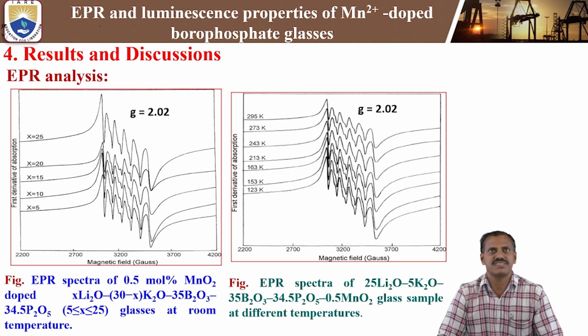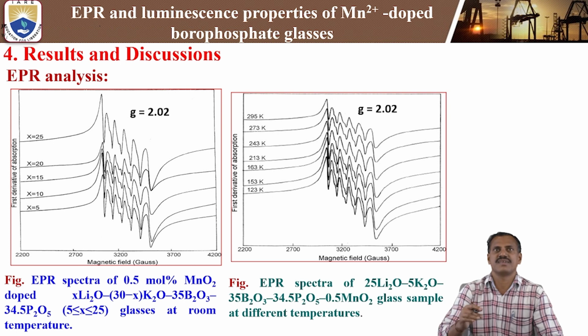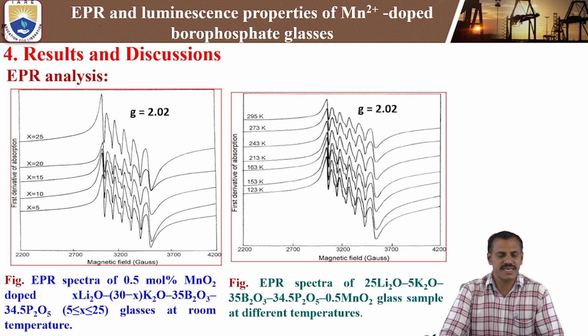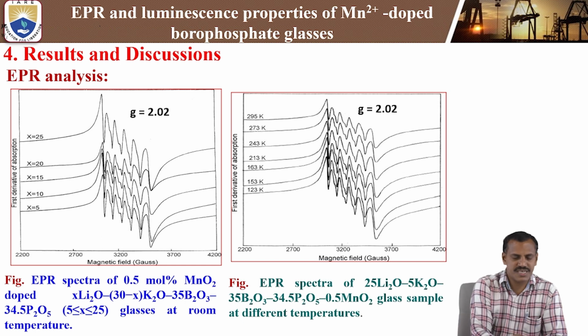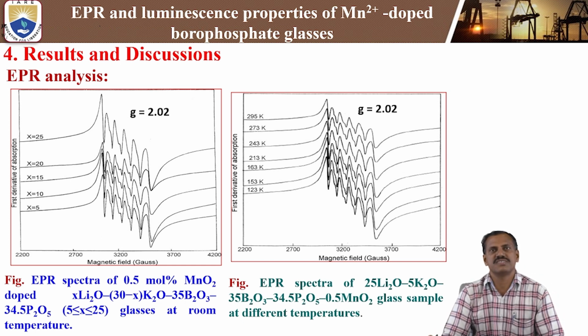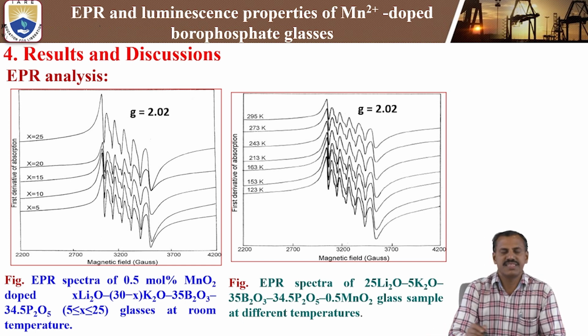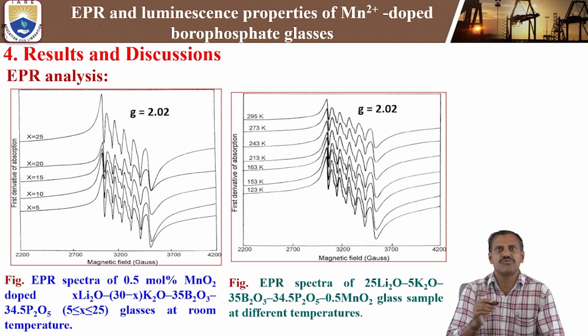So coming to the results and discussion, the first analysis is EPR analysis, electron paramagnetic resonance. In this analysis, we can get the graph. The first graph shows the EPR spectra of 0.1 mole percent MnO2 doped lithium potassium borophosphate glasses at room temperature.